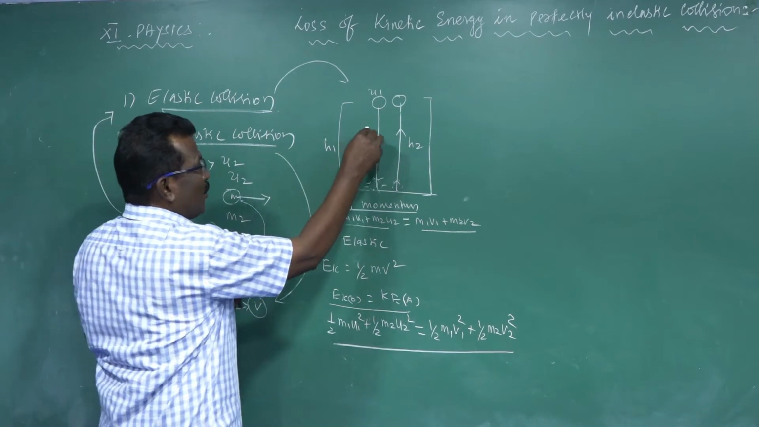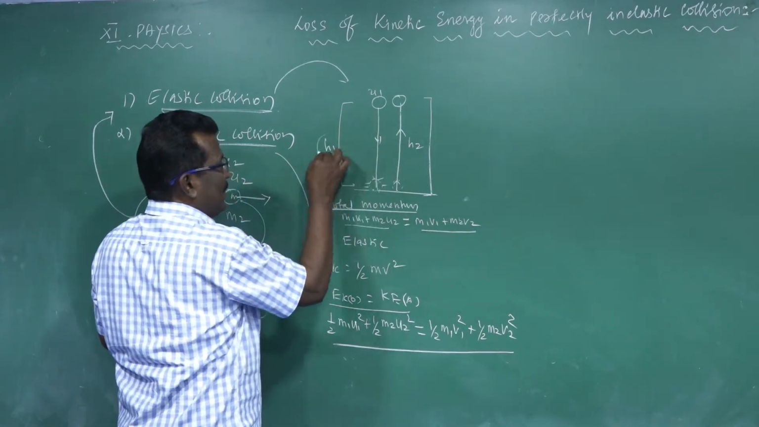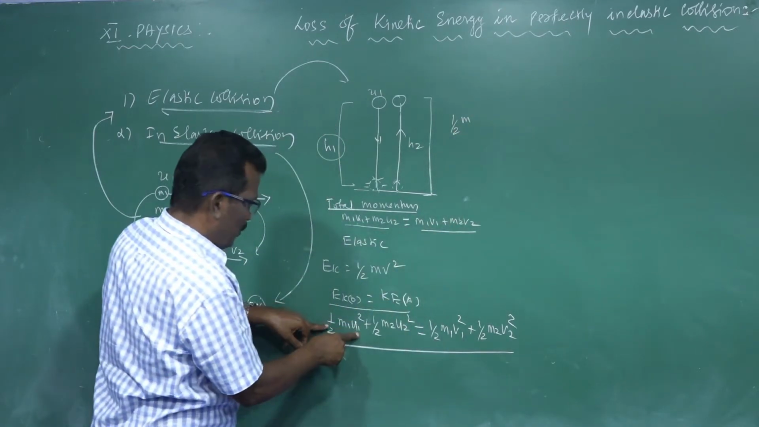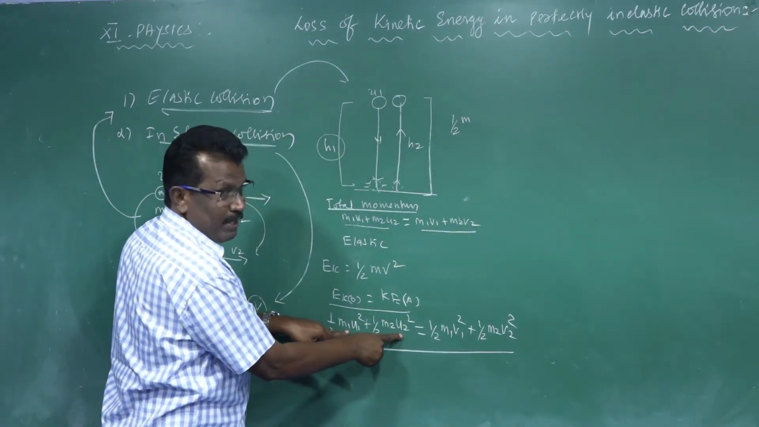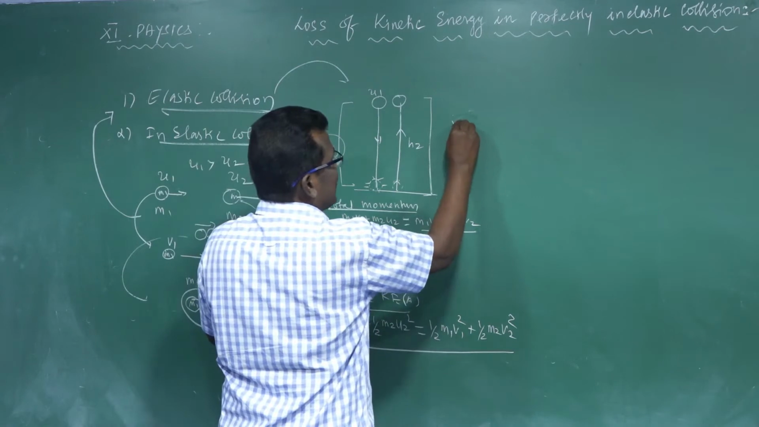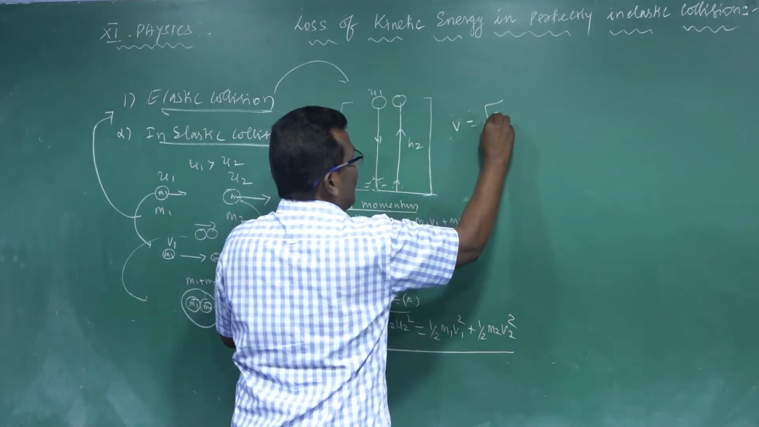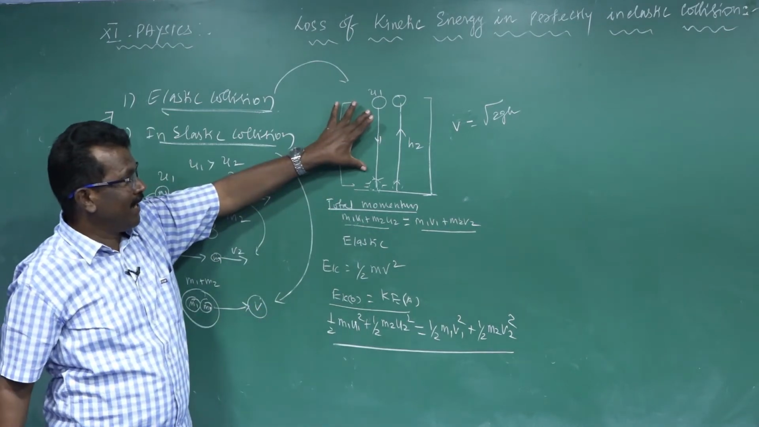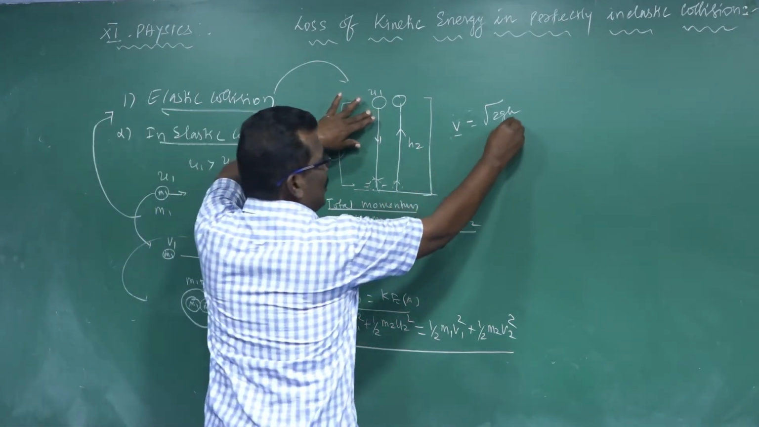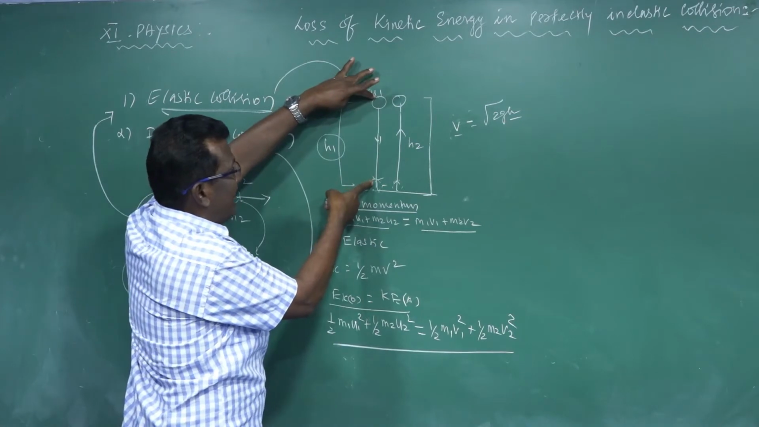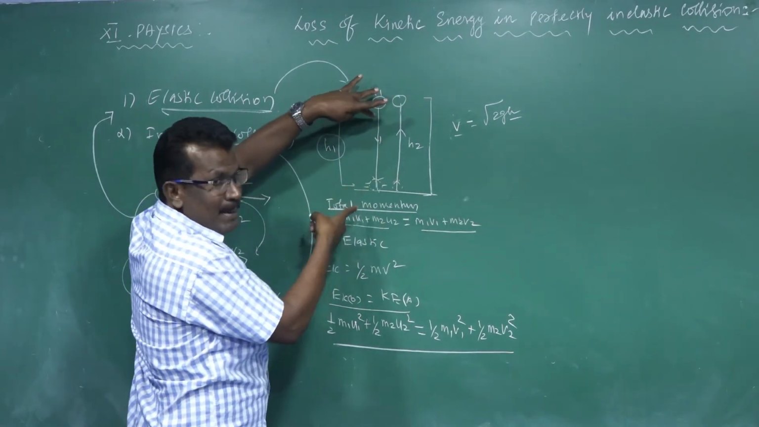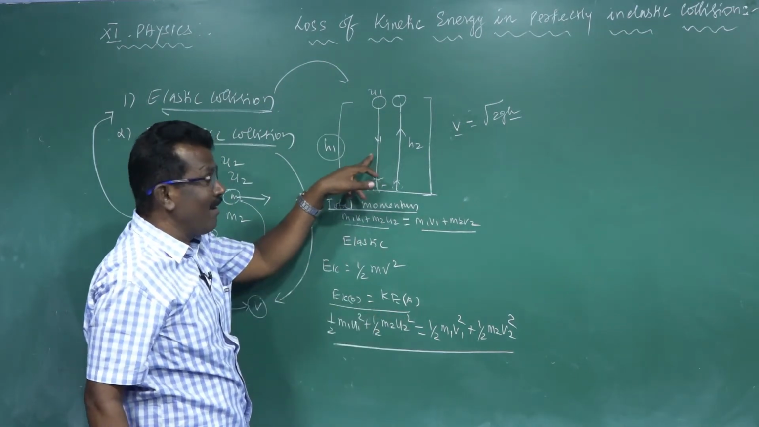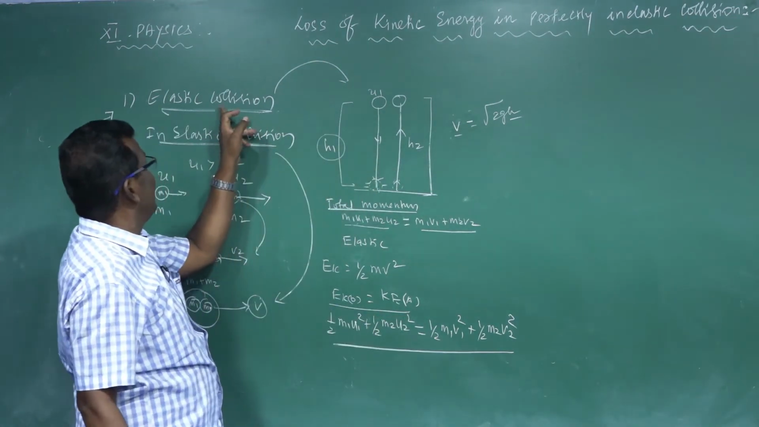How to calculate the kinetic energy? Half m v square. For example, this is the height: half m1 u1 square plus half m2 u2 square. We know the formula velocity v is equal to root of 2gh. The height remains the same, so velocity is directly proportional to root of h. If the height remains the same, there is no change in the kinetic energy. So there is no loss of kinetic energy in the case of elastic collision.